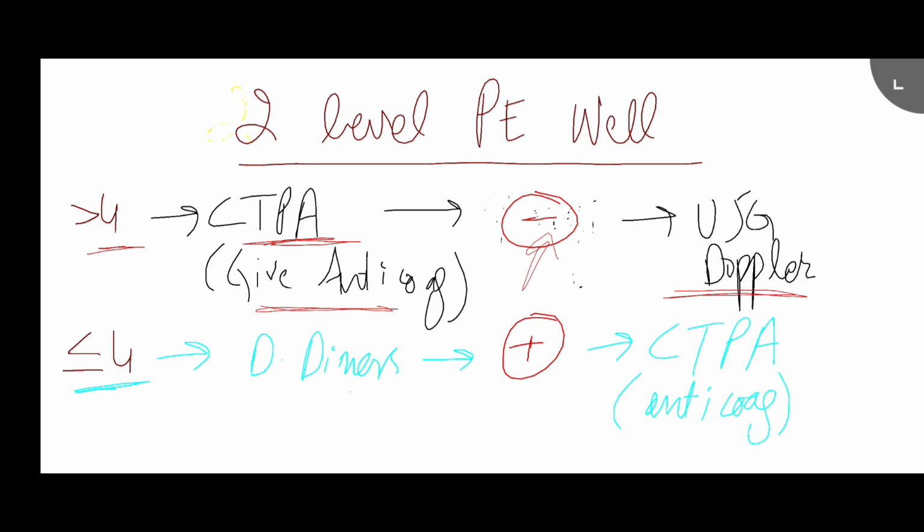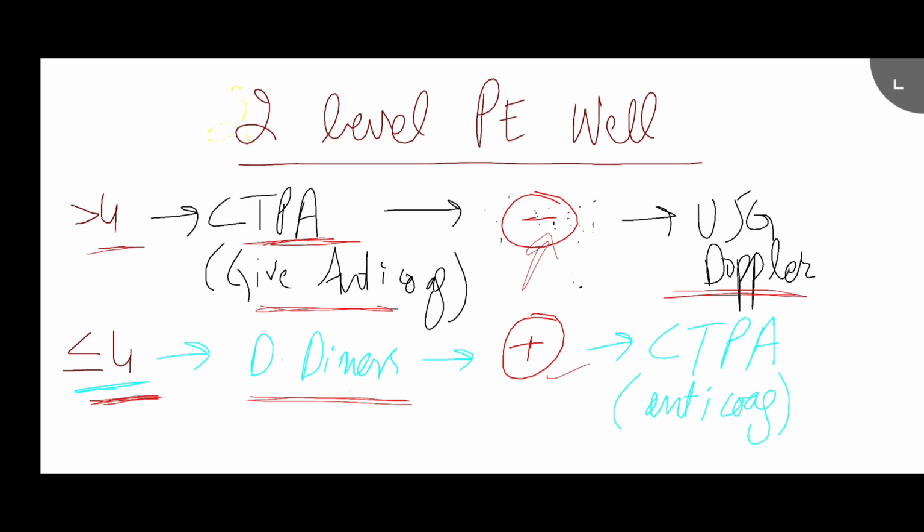If the two-level PE Wells score is equal to or less than 4, go for the D dimer first. If that is positive, go for the CTPA. Give anticoagulation. Whenever you are sending a patient for the CTPA, it takes time, so better is to give the interim anticoagulation. That is an important thing to do.